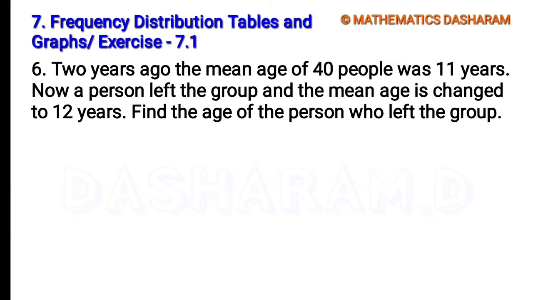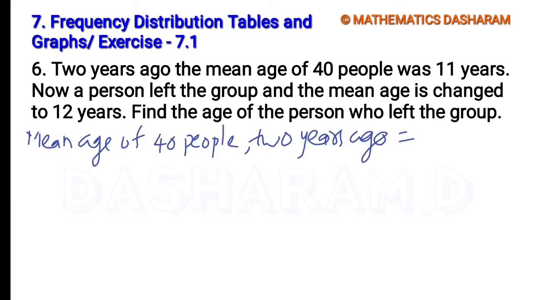Next, the sixth question: 2 years ago the mean age of 40 people was 11 years. Here see the number of people is given. Now a person left the group and the mean age changed to 12 years. When the 40 people were there, the mean age was 11 years, that too 2 years ago. Now at present, what happened? One person left the group, and the mean changed to 12 years. Find the age of the person who left the group.